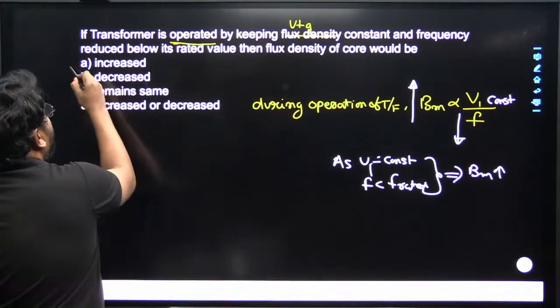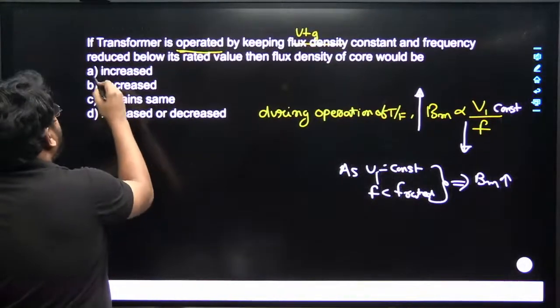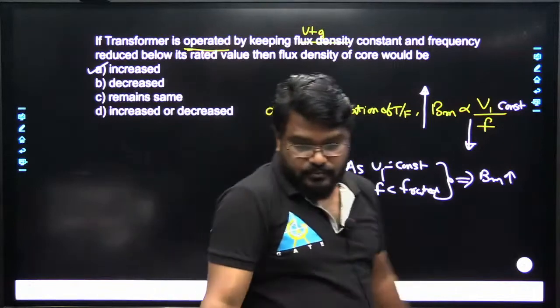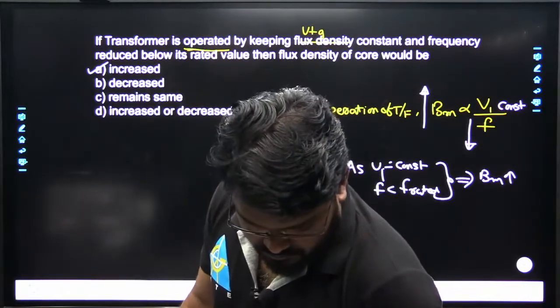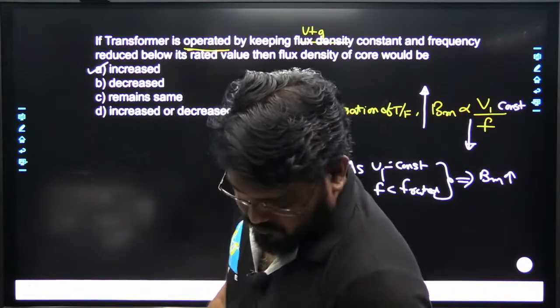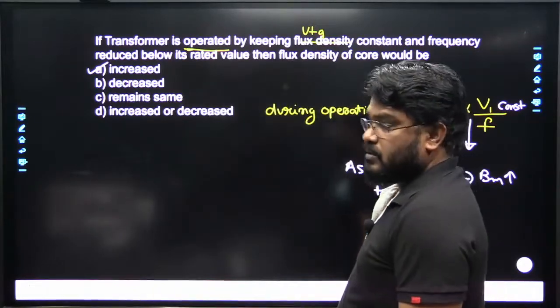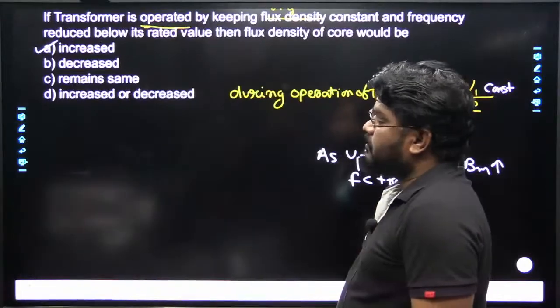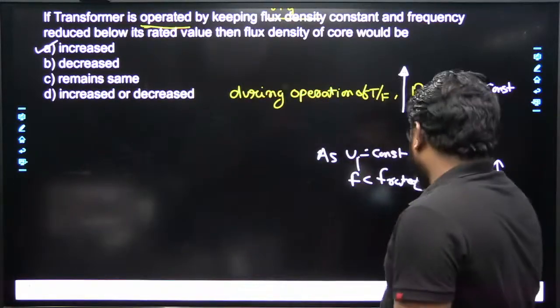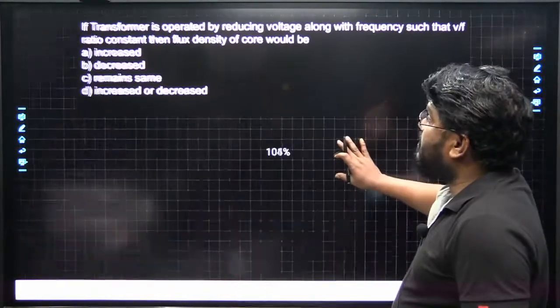So option A is correct. Increases, very good. So now solve one more question.